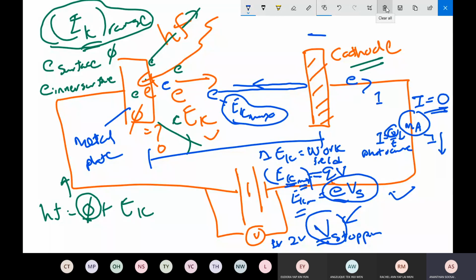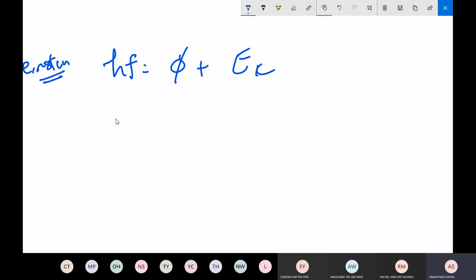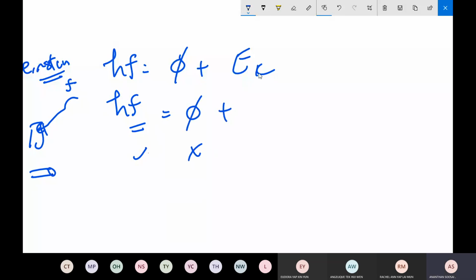Okay, now let me erase this. What Einstein said: hf equals work function plus EK. So this is Einstein. Millikan wanted to prove this. Actually, in his mind, he wanted to prove it wrong. Frequency you can calculate from the light source; they know the frequency of the source. So frequency we can find. Work function we don't know. But now EK we know already. EK is eVS.